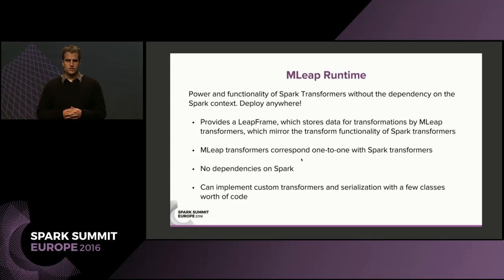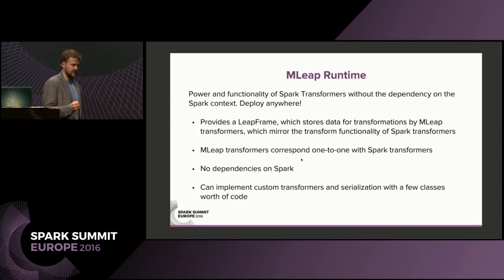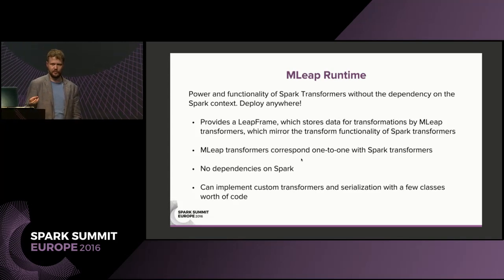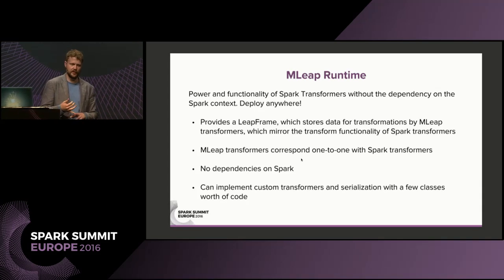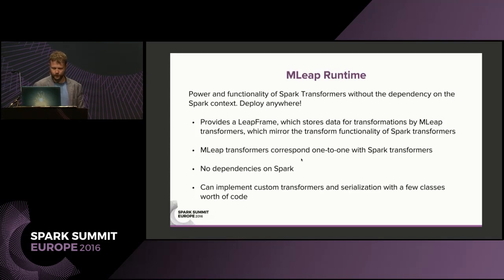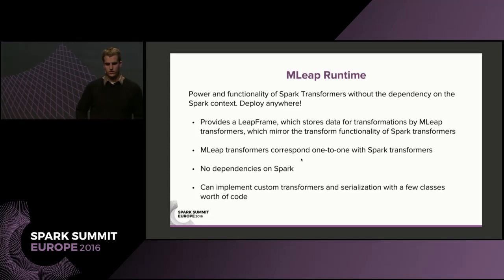And in fact, it only takes a few classes to then implement the serialization for it so that you can deploy it to our servers. And then you deploy it to our servers along with your jar file that has the transformers in it, and magically you can start serving your models from the same exact model servers that we were just showing you. Yeah, and I think one thing to quickly mention there is there's no dependency on Spark context, so that actually enables a lot of the fast execution, because your data, when you're scoring, doesn't have to be distributed. So that's where a lot of the performance gains come from. Yep. Yeah, so no dependencies on Spark at all. No libraries, no Spark context.